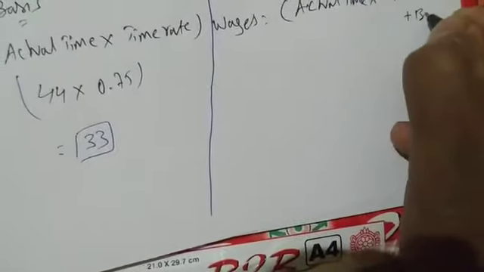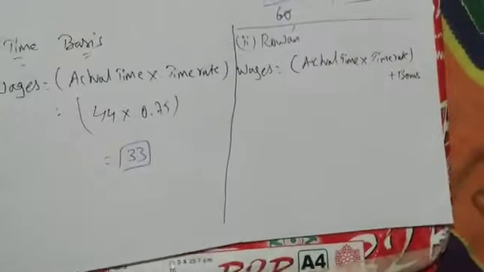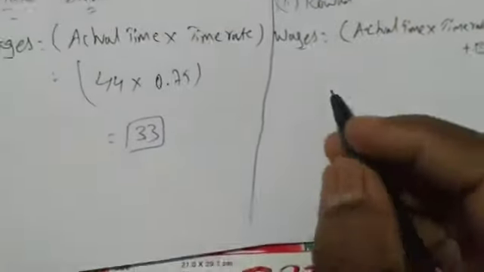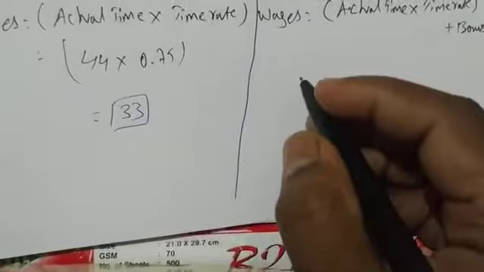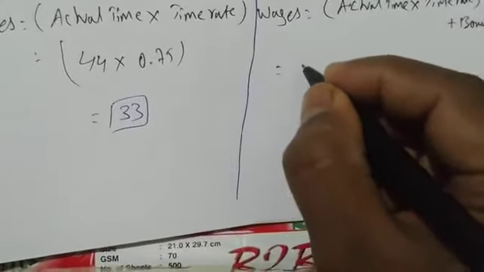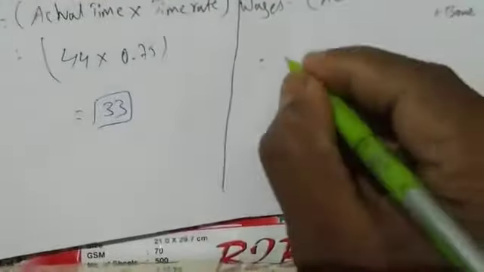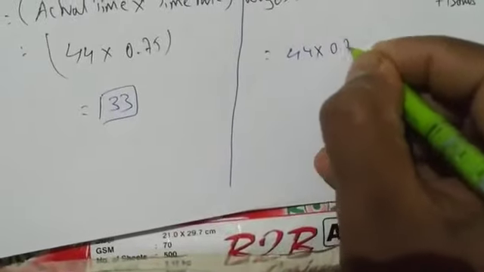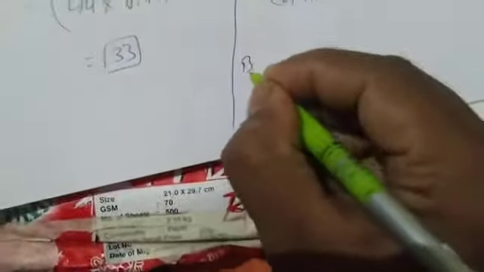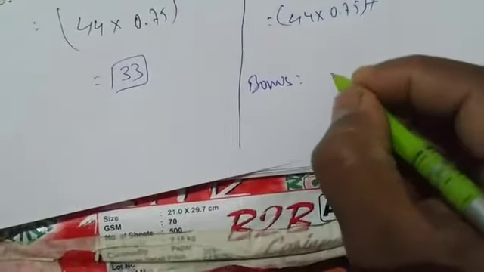We have to do bonus. You have to add bonus. This is the formula, right? So wages equal to 44 hours into 0.75 plus bonus. We don't know the bonus value, so I'm writing here bonus equal to, formula is